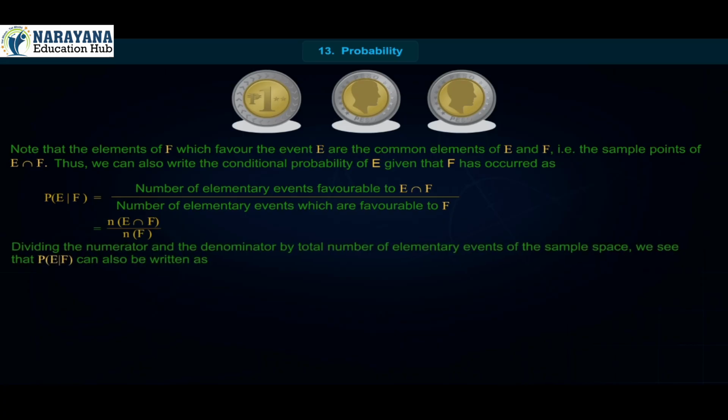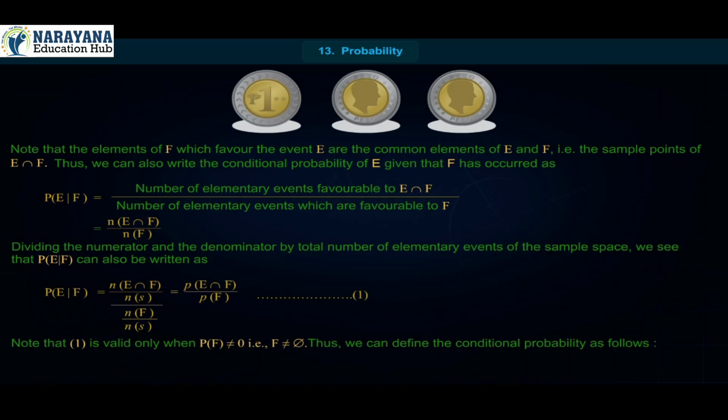Dividing the numerator and the denominator by the total number of elementary events of the sample space, we see that P(E|F) = [n(E ∩ F)/n(S)] / [n(F)/n(S)] = P(E ∩ F)/P(F).